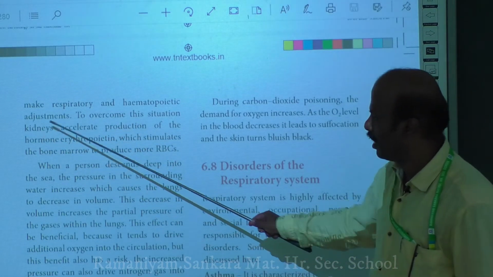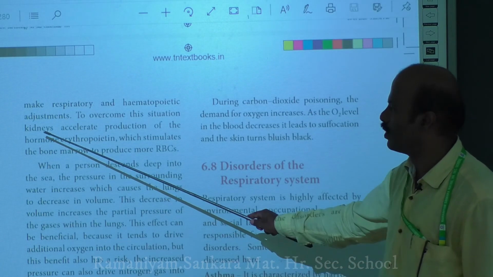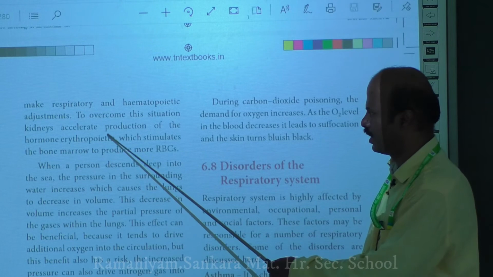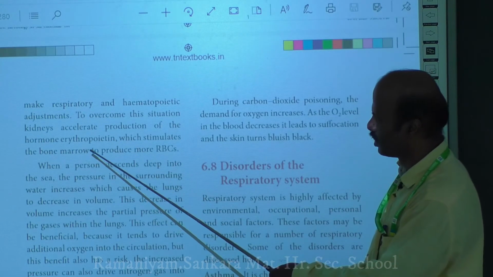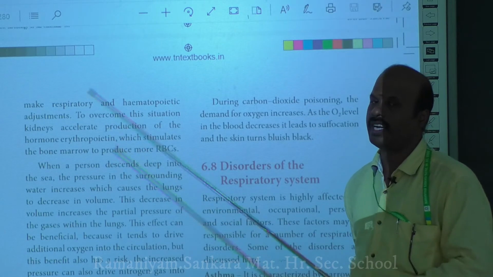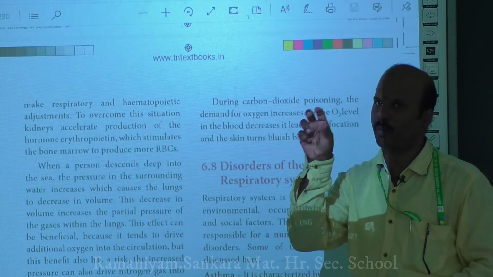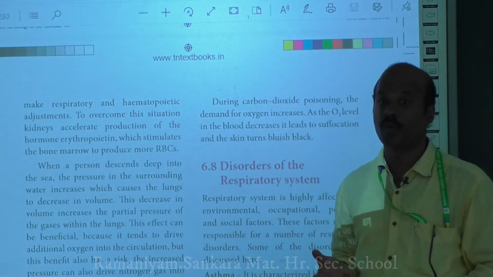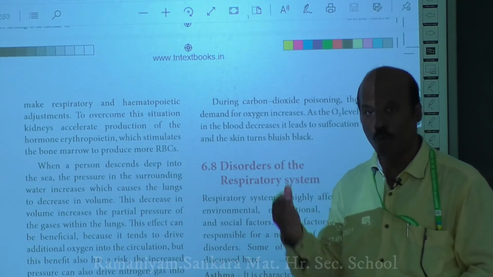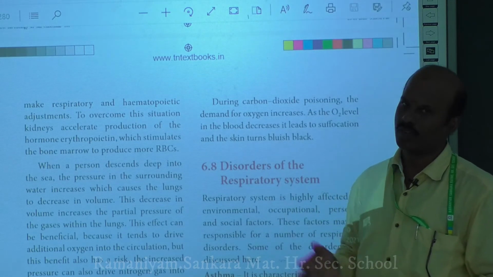The kidney will produce a hormone called erythropoietin. This erythropoietin hormone will stimulate the bone marrow to produce more RBCs. This hormone binds to the bone marrow and allows the synthesis of more red blood cells. So a greater amount of red blood cells will be produced.